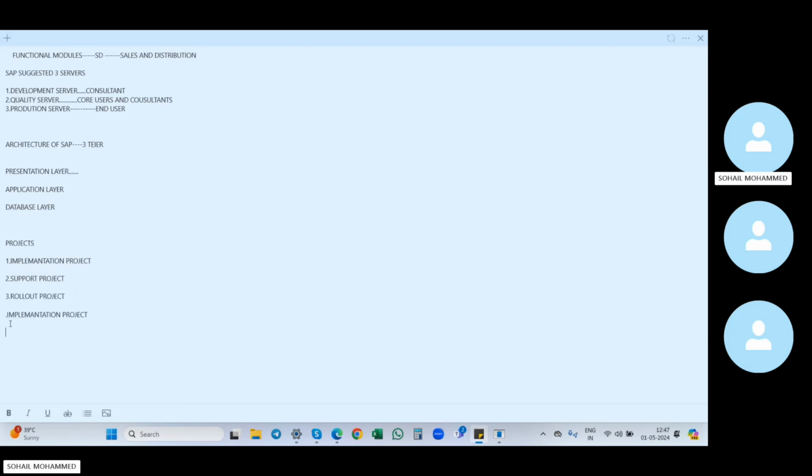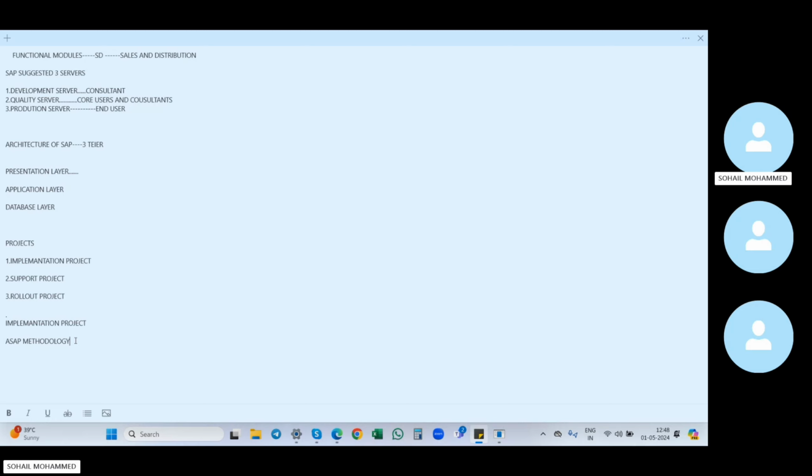We are discussing the implementation project. To configure, we have a methodology, which we call the ASAP methodology. Based on this ASAP methodology, we will install our client business process into SAP.